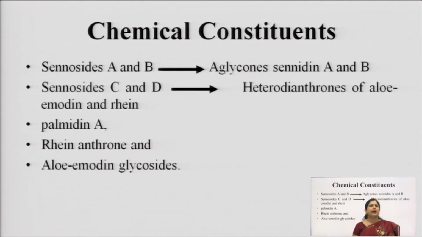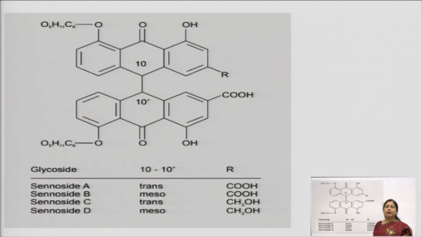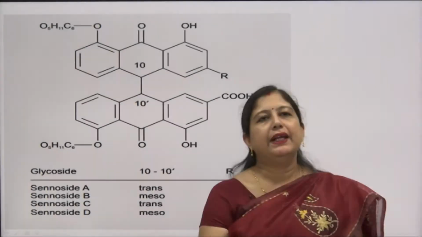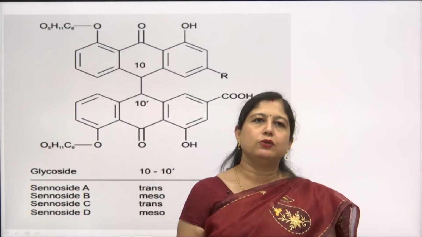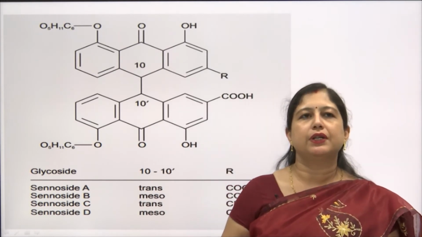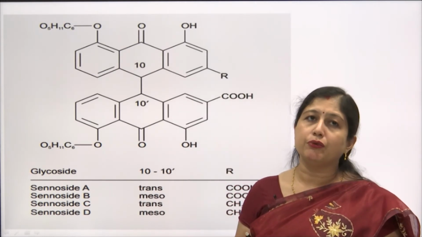And now we move to the chemical constituents. The main chemical constituents are the anthraquinone glycosides, that are the sennosides, and depending upon the arrangement in which these sennosides are present, they are classified as sennoside A, B, C and D. So, we will first look at what these sennosides A and B are and what the differences between all of these are. Okay. To understand how these sennosides are arranged, we are going to use this slide.